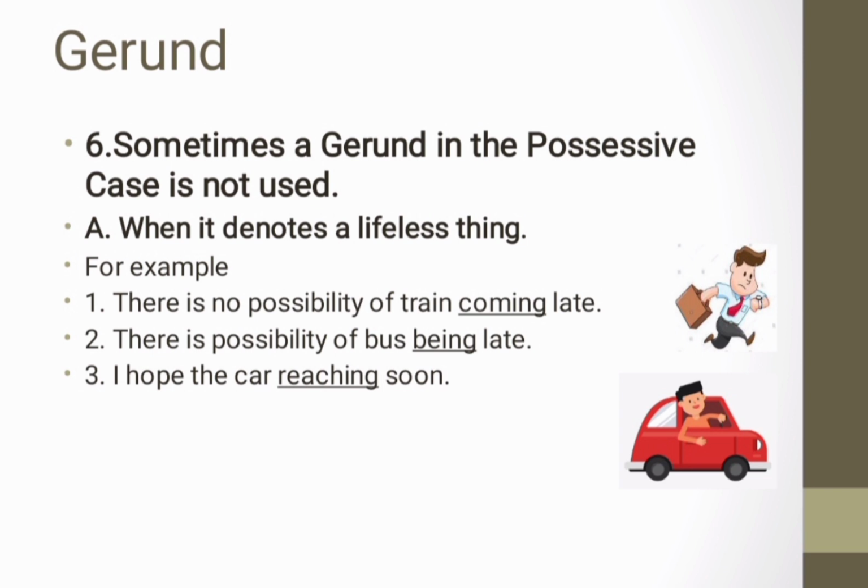In the next example, there is possibility of bus being late. Here, being is gerund, which is denoting bus, which is a lifeless thing. That's why here gerund in the possessive case is not used. In the next sentence, I hope the car reaching soon. Here the underlined word reaching is a gerund, which is denoting a noun car, and here it is not used in the possessive case because car is a lifeless thing.